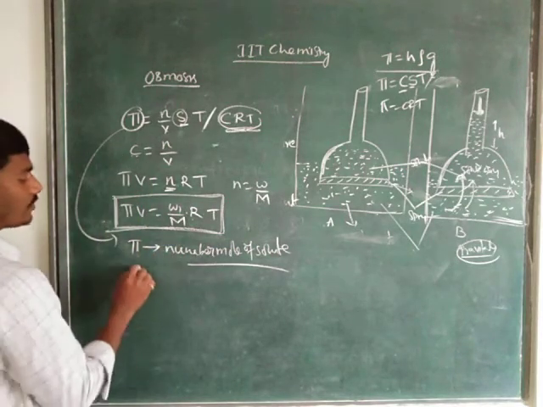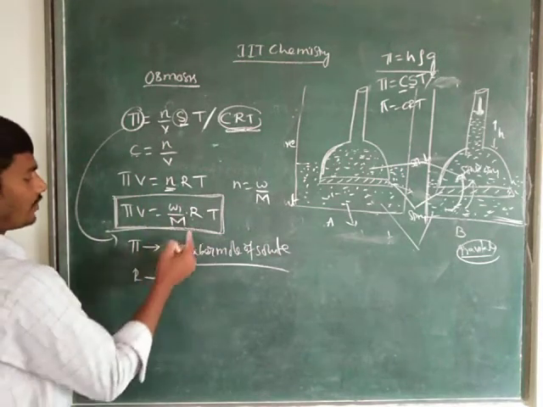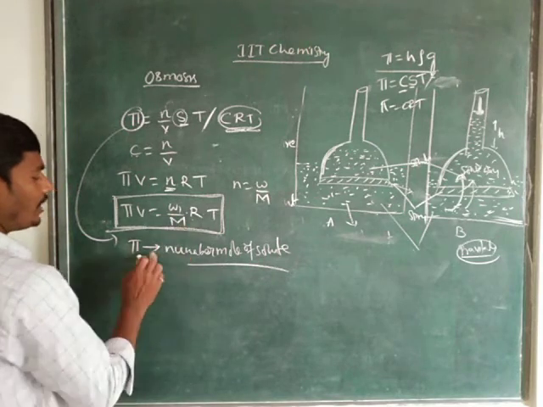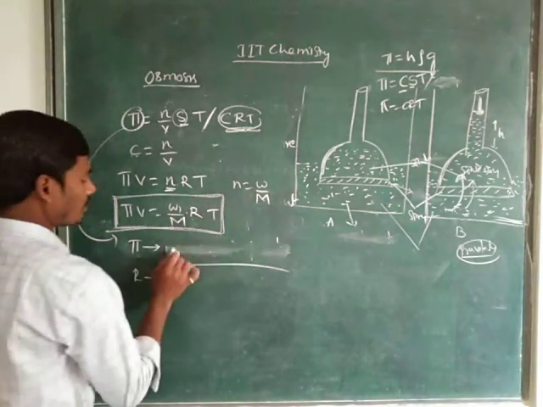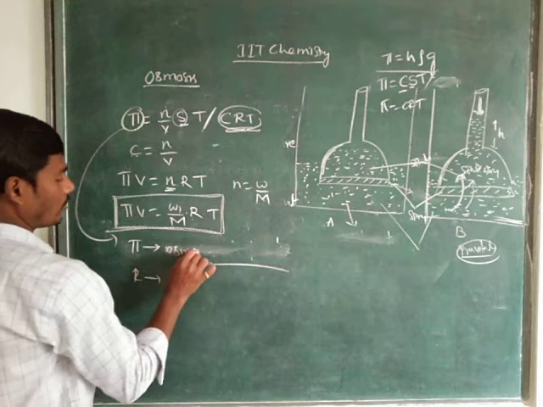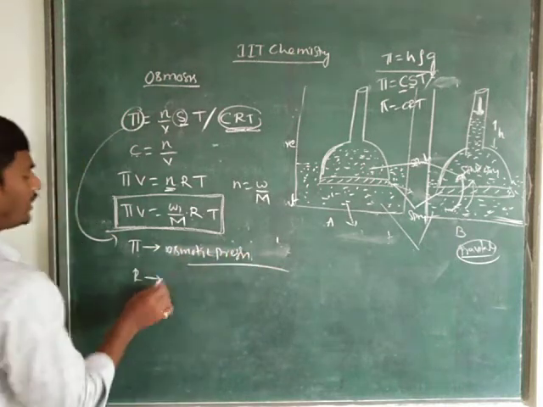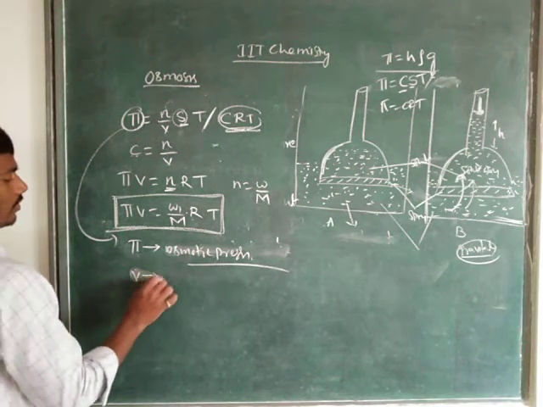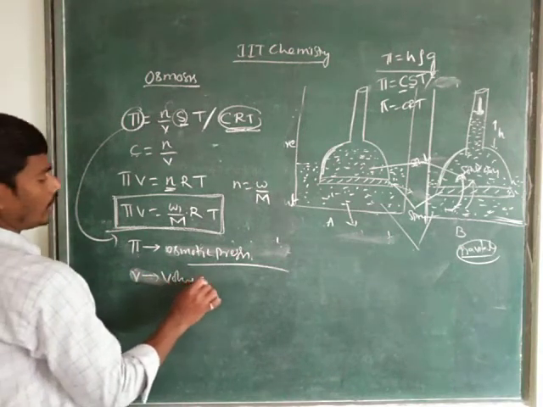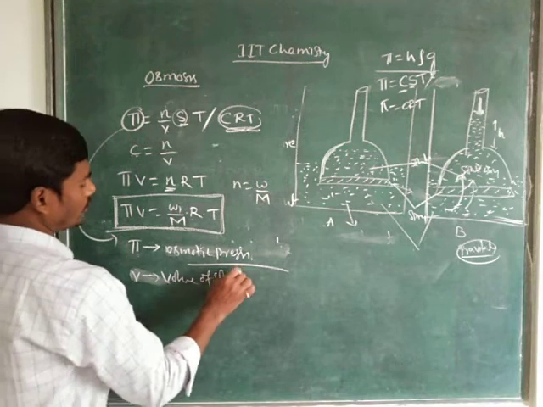Here phi is the osmotic pressure, and V is the volume of solution.